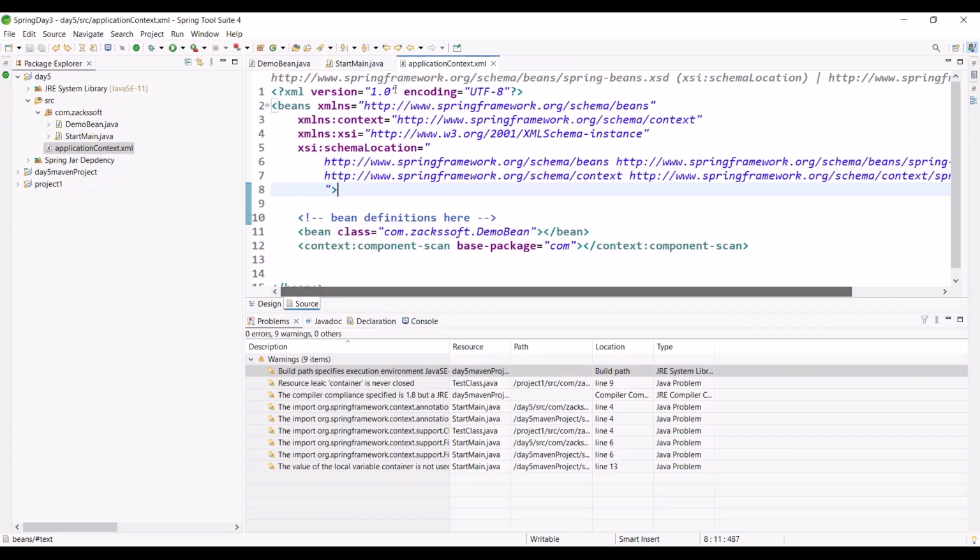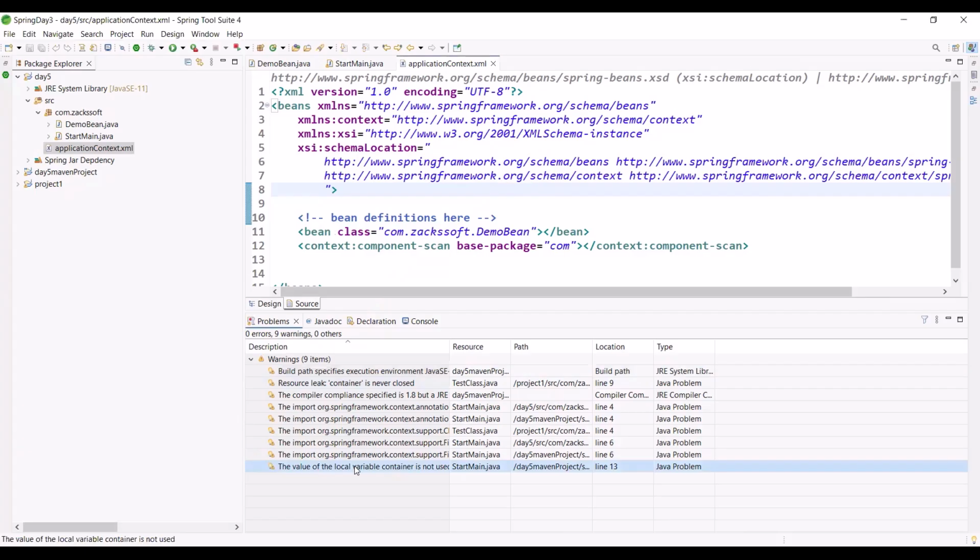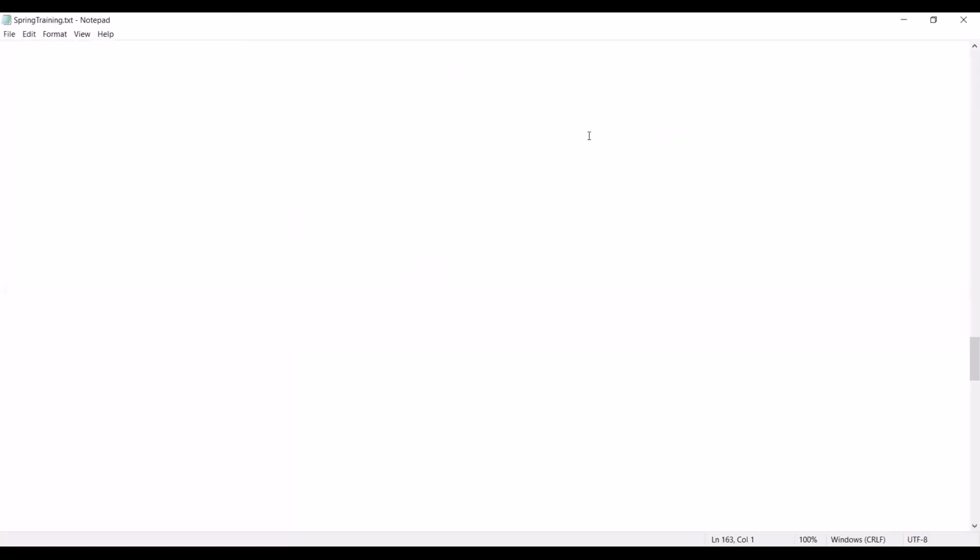Leave out this XML configuration, because we are not using this kind of configuration. So actually, you asked a beautiful question. Just let me copy and paste your question: Control A, Control C, Notepad. Let me paste it.